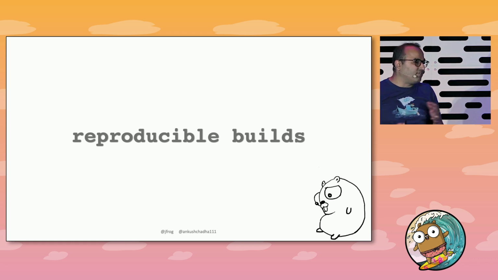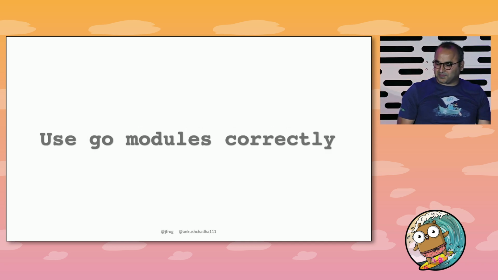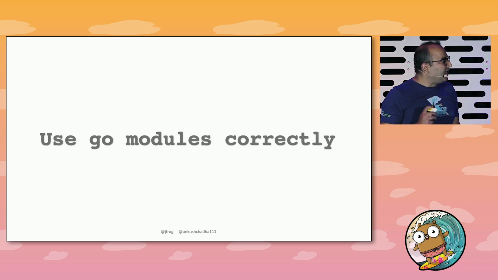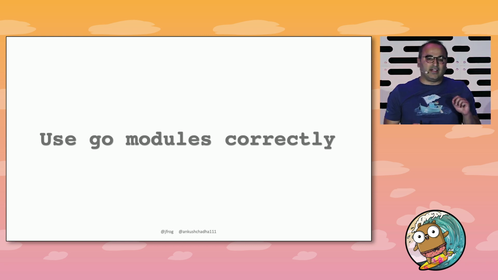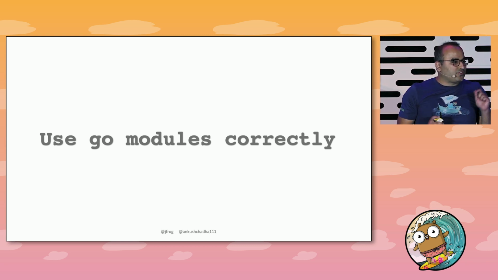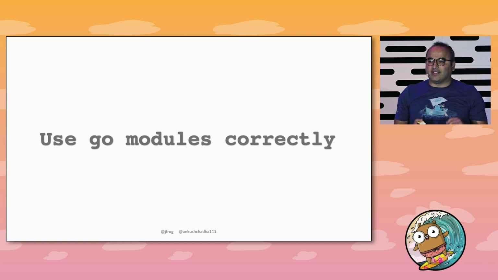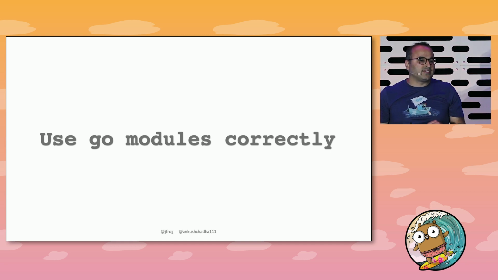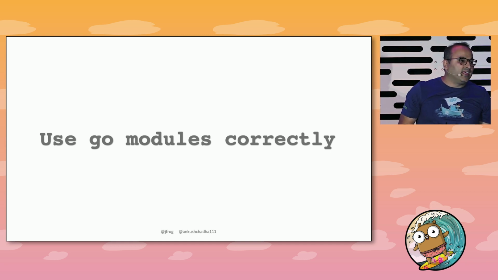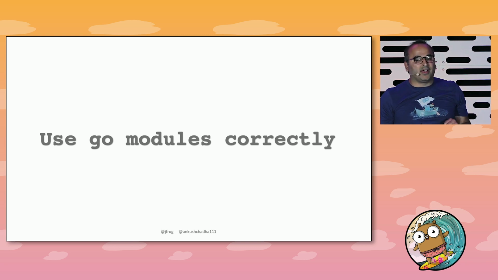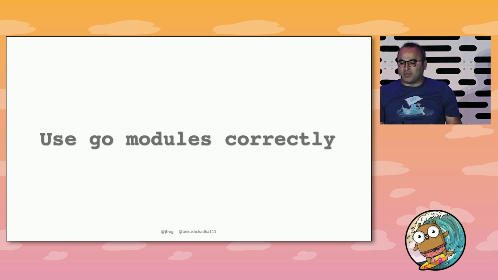Repeatability is key when we compare with other languages. So the key is one has to use Go modules correctly in order to guarantee repeatability. So that's the first thumb rule. And the second thumb rule is that there needs to be a source of immutable versions. This topic Aaron discussed during his keynote yesterday, and Leon touched on it as well an hour or so back. So what does it mean to use Go modules successfully, right?